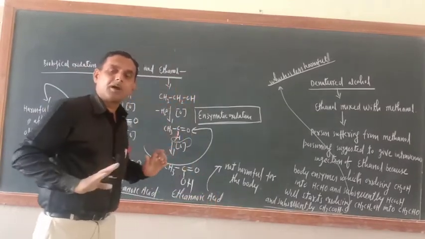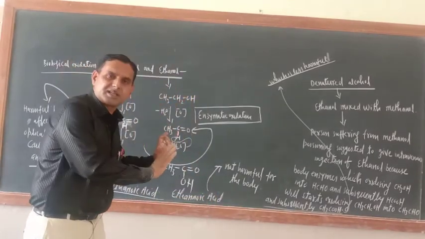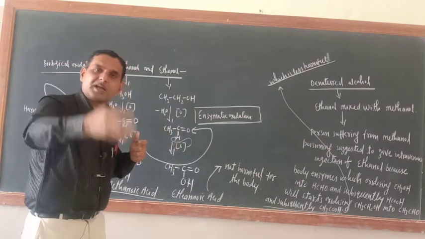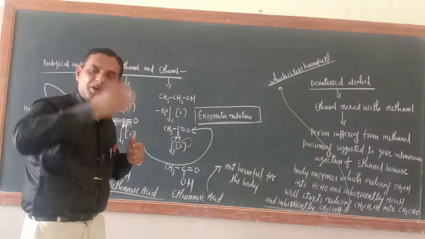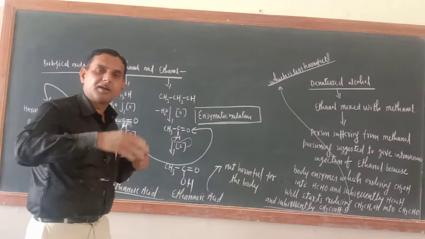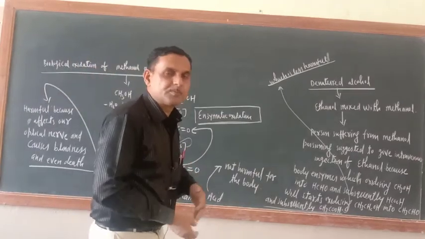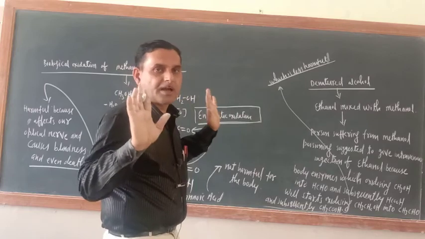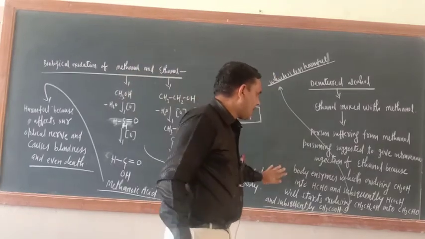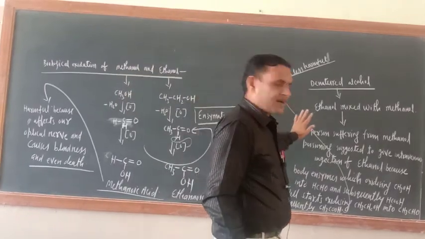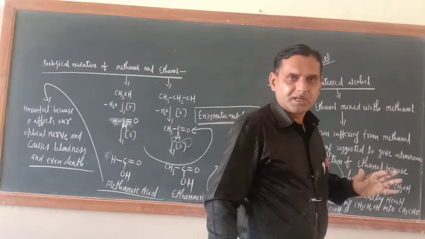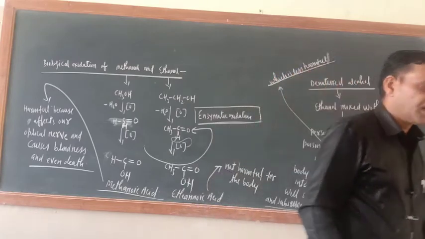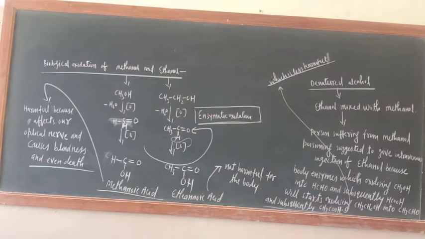So methanol stays as such in the body, and by then the kidney has enough time to excrete it through the excretory system, through urine, and our life can be saved. So this is all about people suffering from poisoning of methyl alcohol. In this way, this is also completed.